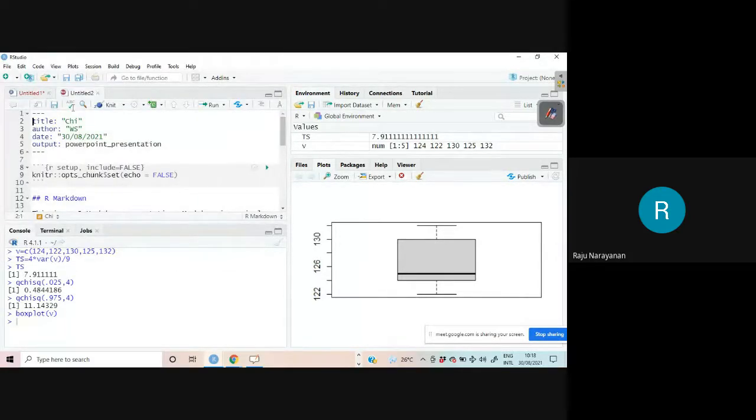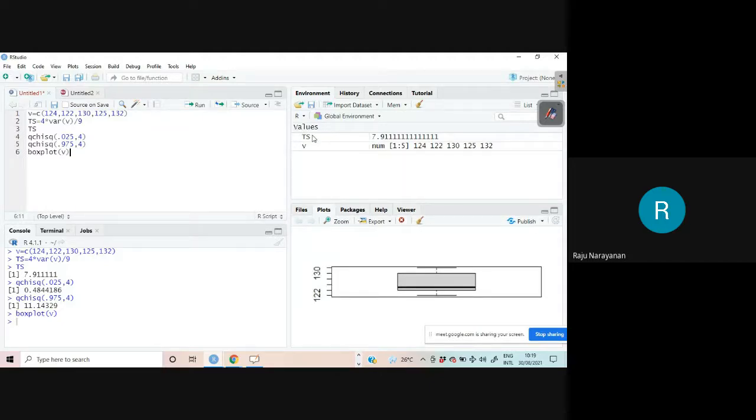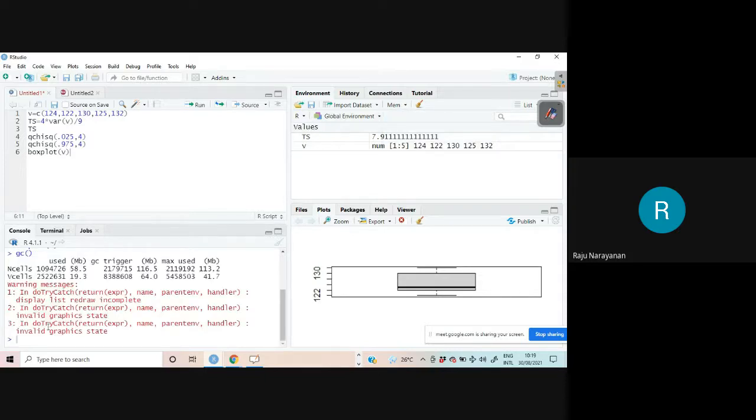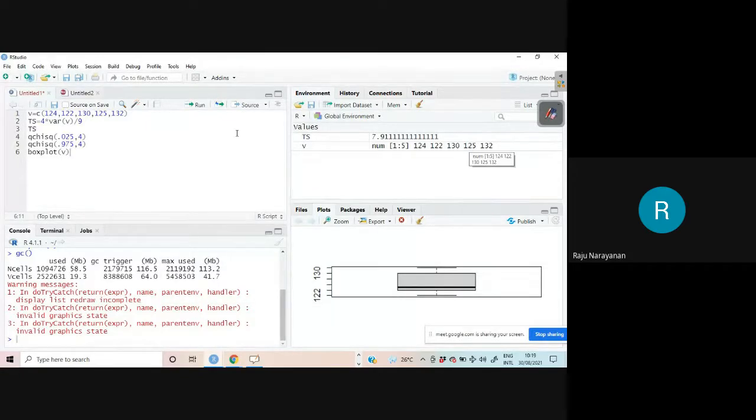And we will see what are the possibilities. Therefore, everything you can see in one screen, that is the advantage. The results will be here, the graph will be here, the comments will be here, and these are the objects we are using. And the memory usage report, free unused memory. Here you can see the memory usage report. You can see 68% is already used in my computer. So many things. I don't know actually all the facilities.